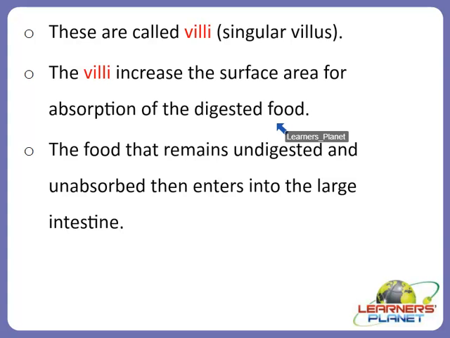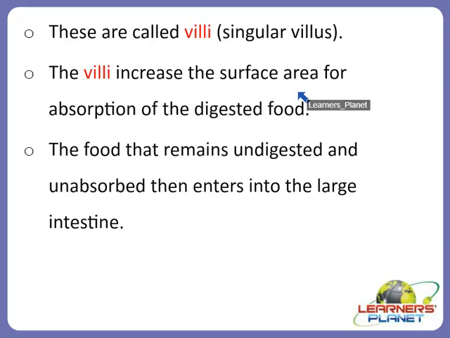Once the liver has done its work, once the bile has played an important role in the digestion of fats, once the pancreatic juice has acted on carbohydrates and proteins and changed them into simpler forms, the digested food will now get absorbed by these small projections present in the small intestine known as villi. Now what do these villi do? They increase the surface area. That is why they are very small. So these small projections or hair-like growths in the lining of the small intestine increase the surface area for the absorption process of the digested food.